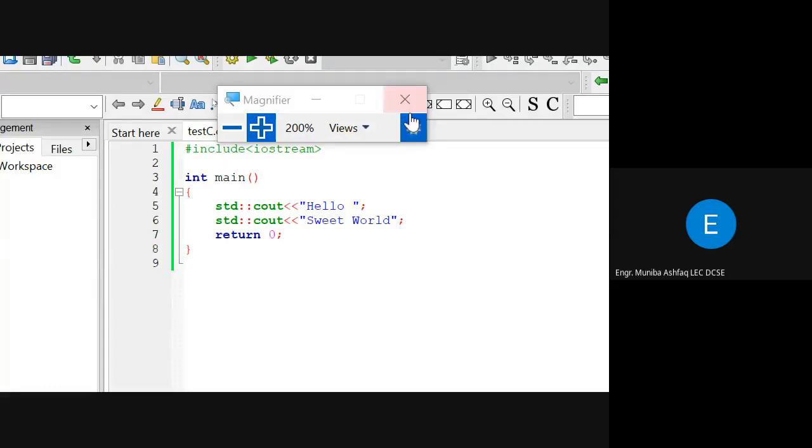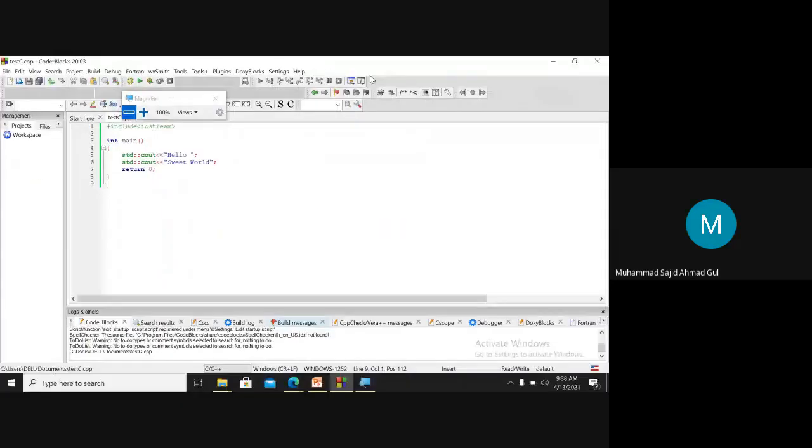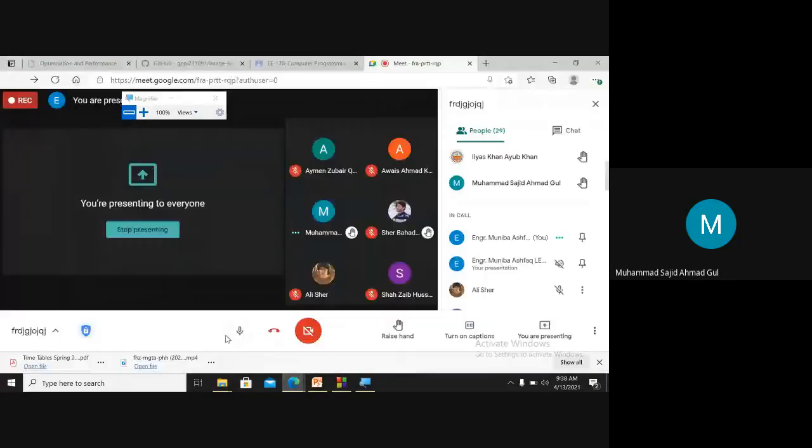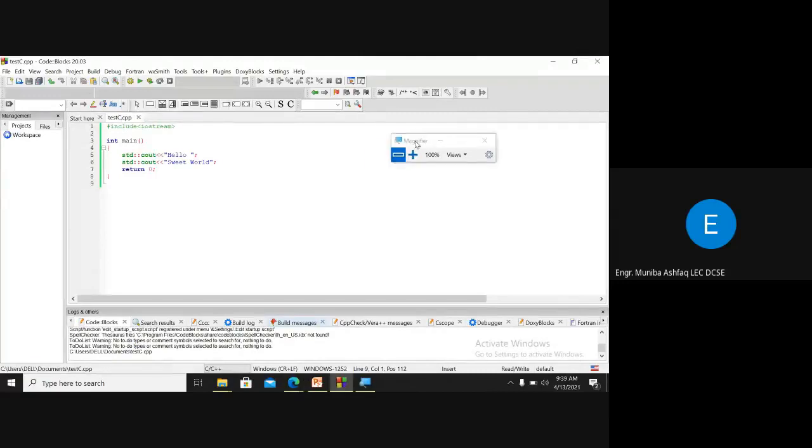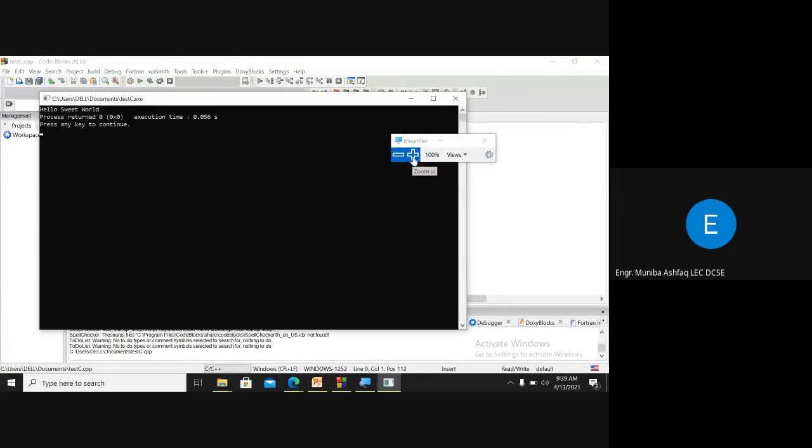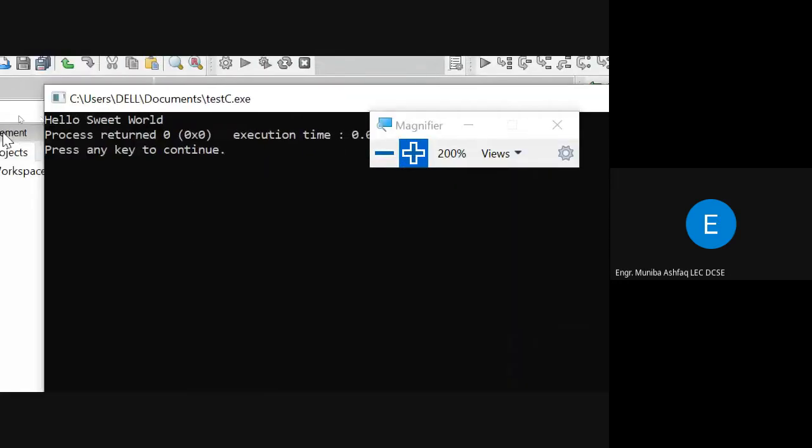What will be on the output? Ma'am, there will be a break in it. Hello will be in one line and sweet world in the second line. Okay, let's build it. So all of you were telling me that hello will be in one line and sweet world will be printed on the next line. But what happened?